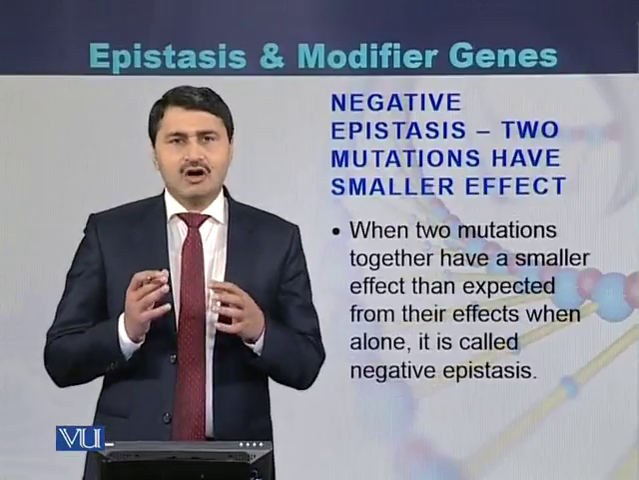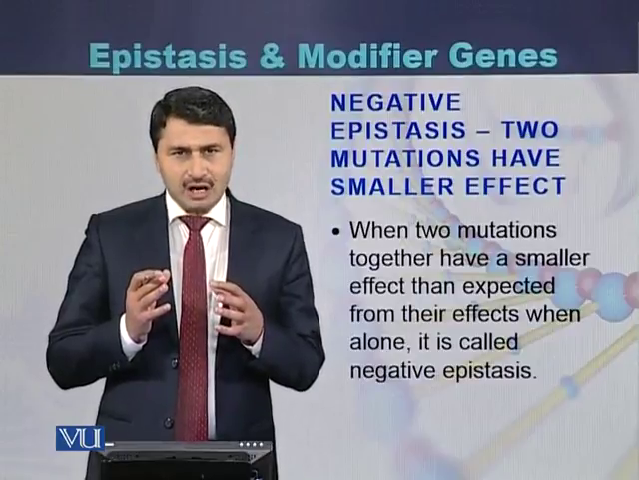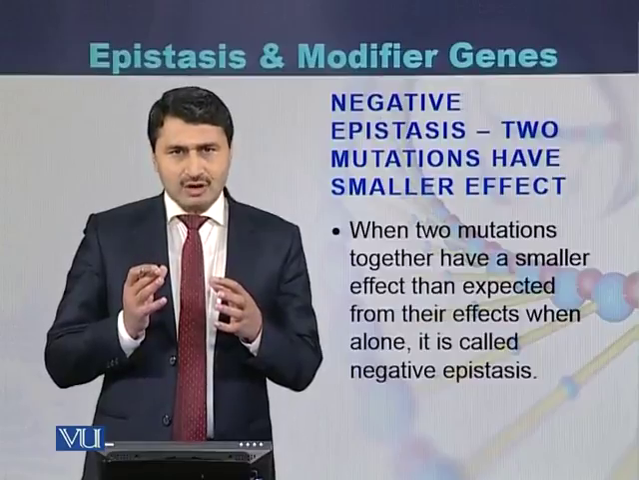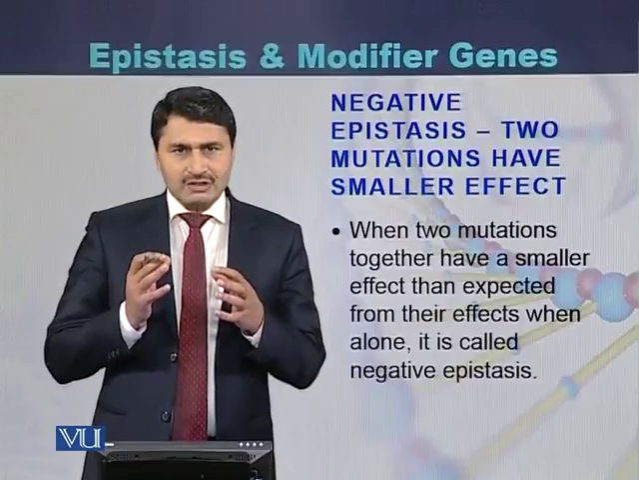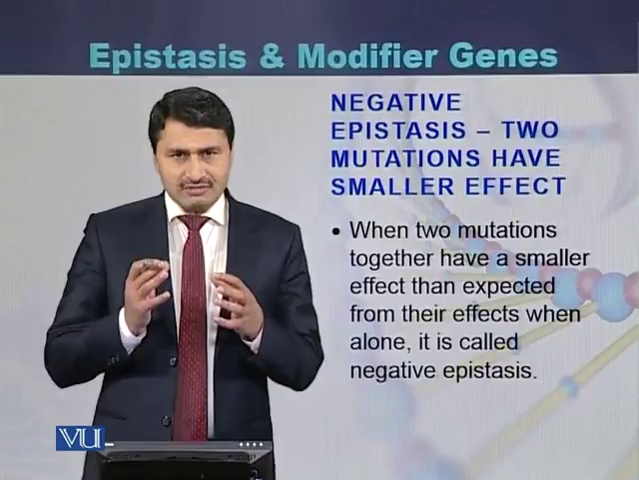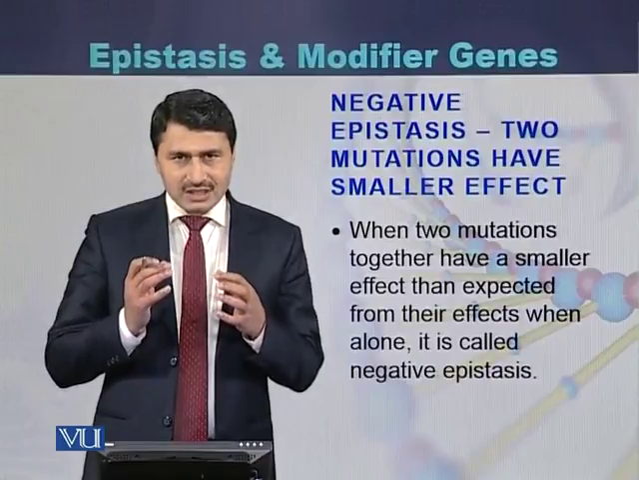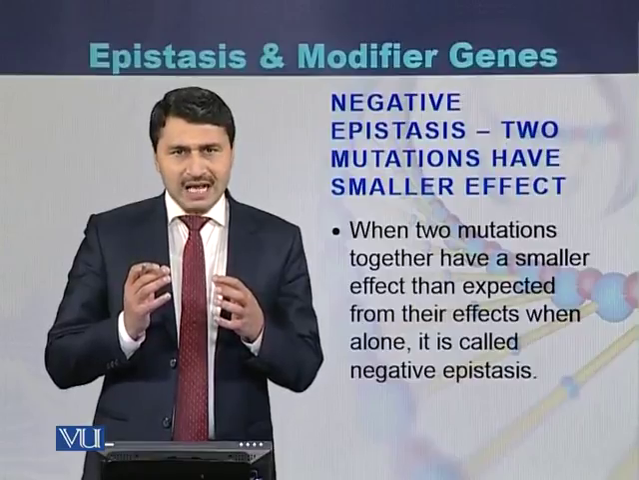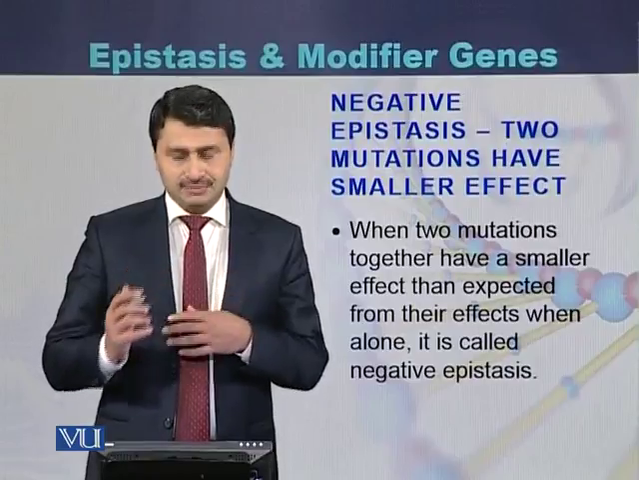While in case of negative epistasis, that is also due to the presence of two mutations. Due to the presence of two mutations, the severe or deleterious effect becomes less or is minimized as compared to mutations which are present in independent genes.